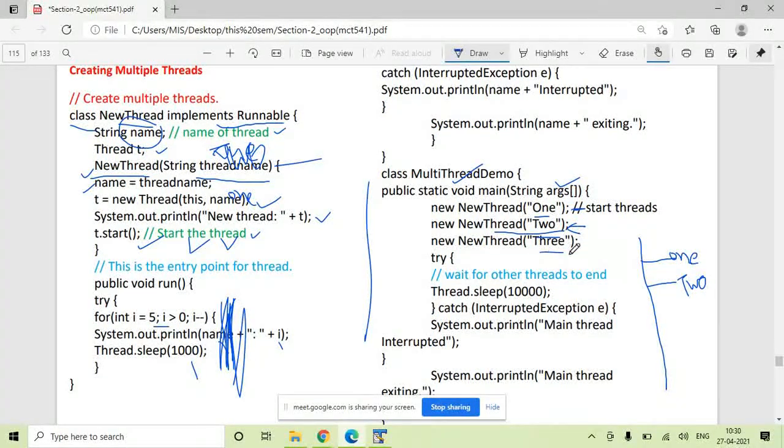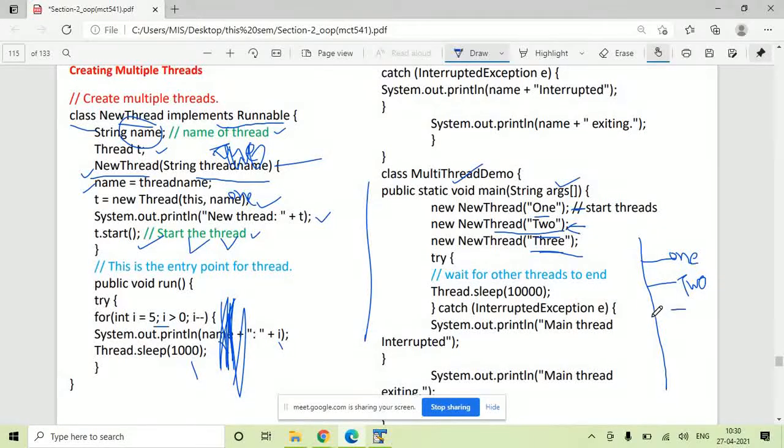You have created thread 3. This constructor will get called: t is equal to new Thread(this, "3"), and t.start. So you have created a third thread and started it. The third thread is ready to run. Whenever it gets a chance, the third thread will print 5 4 3 2 1.